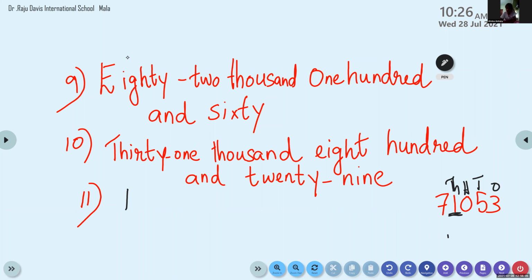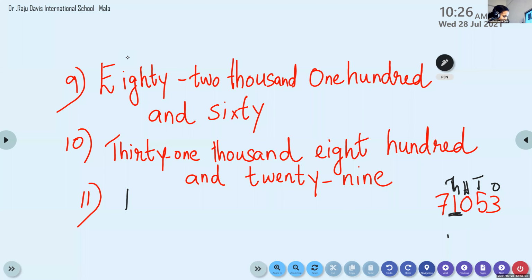Which is the largest 5-digit number? Largest 1-digit number is? 9. Largest 2-digit number? 99. Very good. Largest 3-digit number? 999.